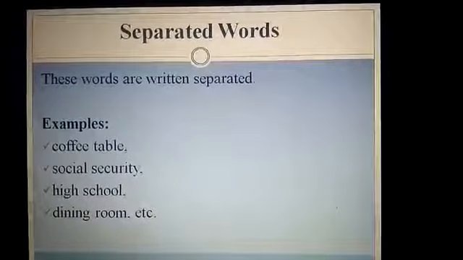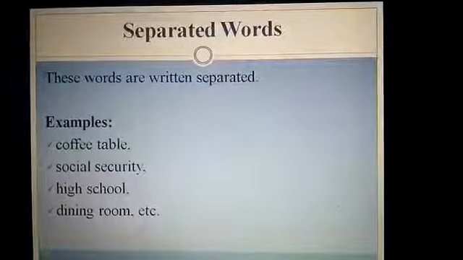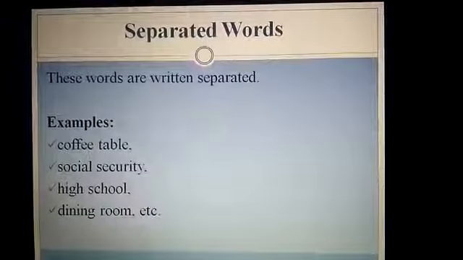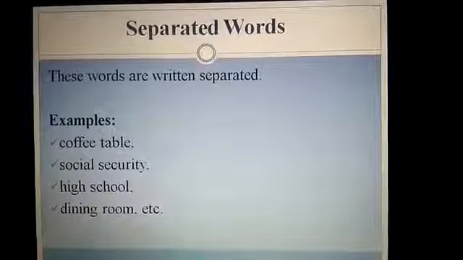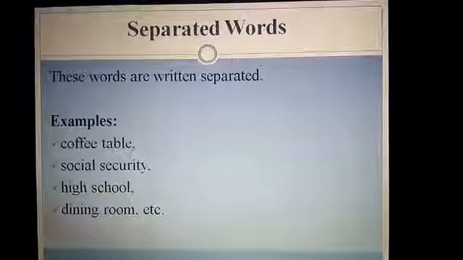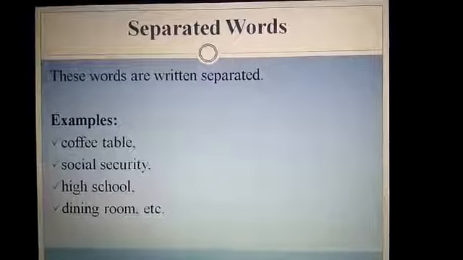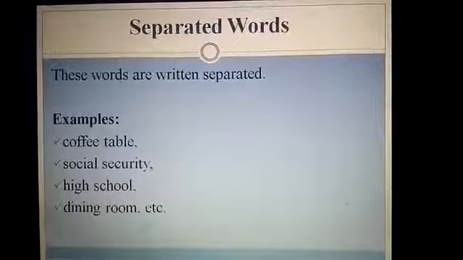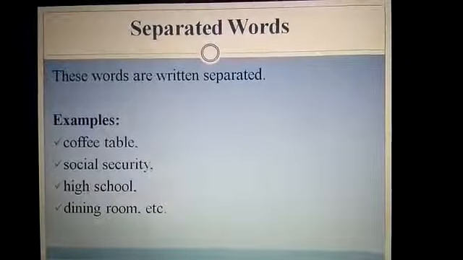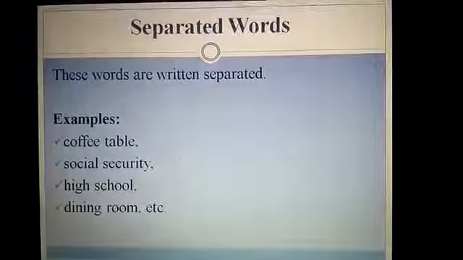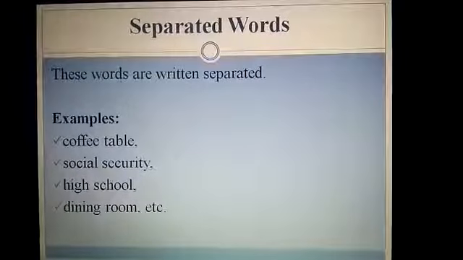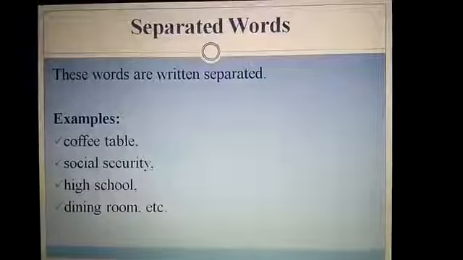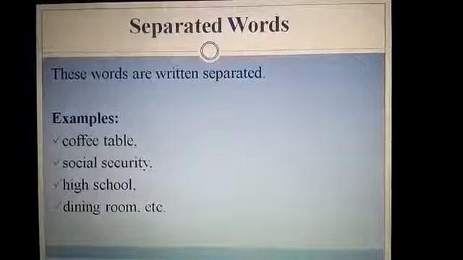Similarly, we have separated words. These words are written separated. You can see, it usually consists of two or more than two nouns: coffee table, social security, high school, dining room. These are all separated words. They are written separated, but these are just nouns.